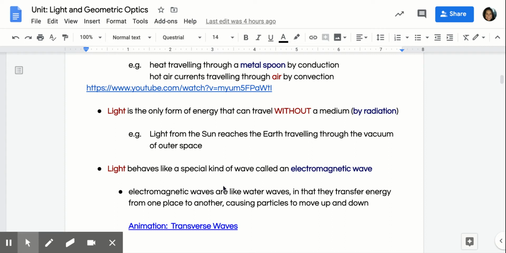Light is going to behave like a special kind of wave, which we call an electromagnetic wave. And what this means is that if you imagine how waves move in the water, like on the Georgian Bay, or if you have a smaller lake by you, or even in the ocean, that way that energy is transferred in those moving waves from one place to another, that is how our electromagnetic waves behave, okay? And what happens here is that particles are moving up and down, and that up and down motion is what causes what we call these transverse waves.